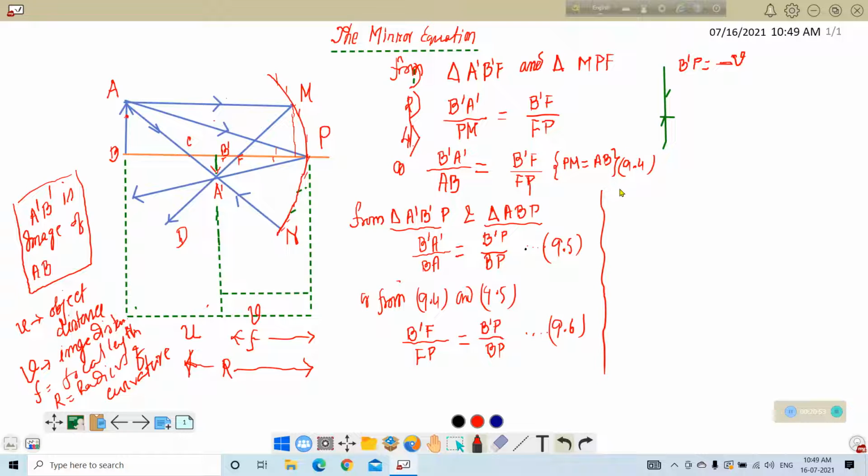Similarly, FP is equal to minus F. Similarly, BP, again it is minus.